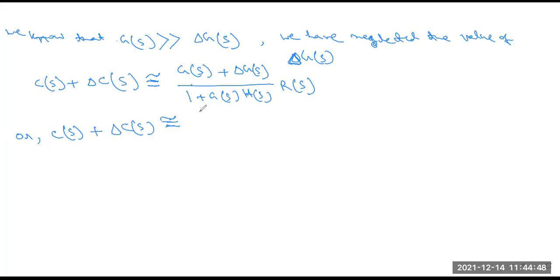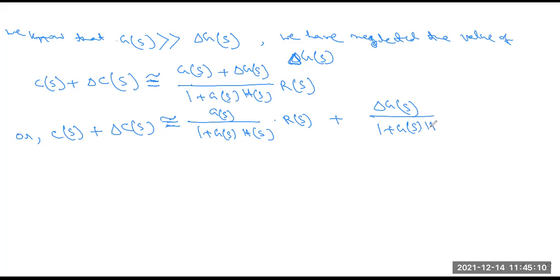So we have to write the first part, GS by 1 plus GS into HS into RS also, and another part, delta GS by 1 plus GS HS into RS. This is very clear. We have separated the equation: GS by this one into RS plus delta GS by this one into RS, nothing less.